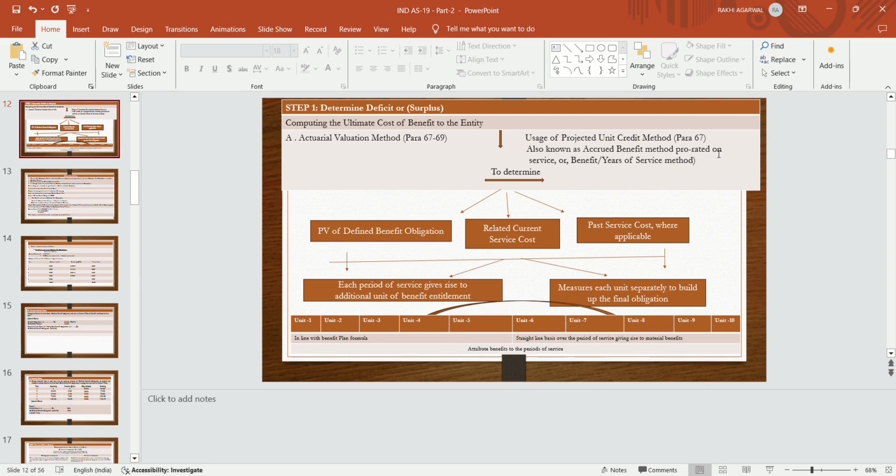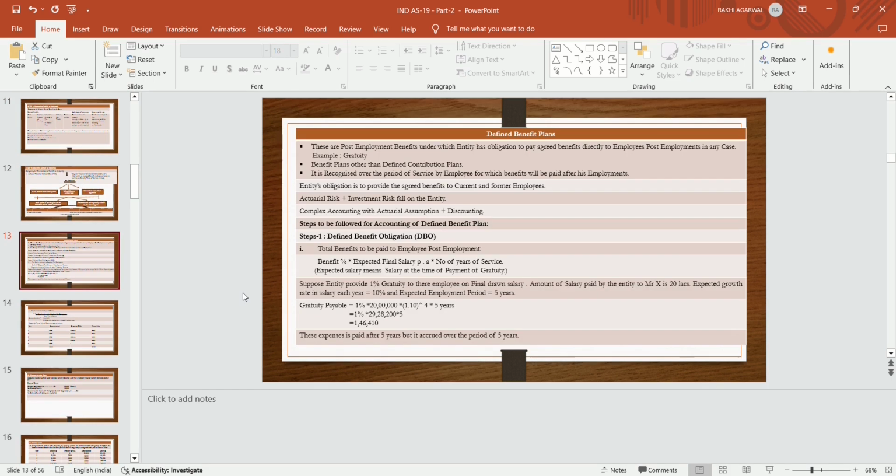And related service cost is to be recognized at present value today, and on it the unwinding effect is to be given in the form of interest. And past service cost, if any changes due to wage revision, is not to be recognized on a retrospective basis, but on a prospective basis. So that expense is related to past service cost.